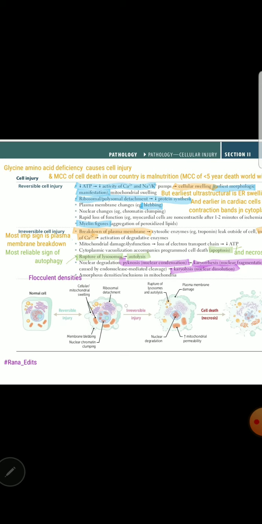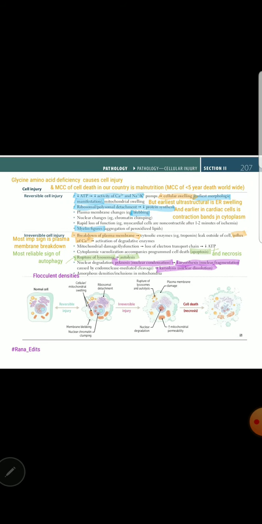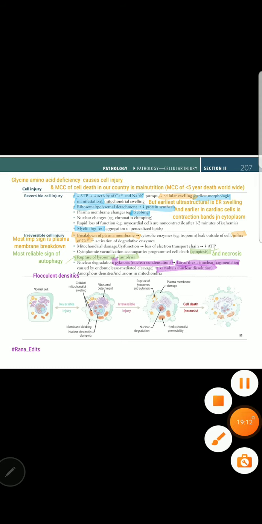And you can learn about them in this layout of cells. Normal cells, then reversible is swelling or blebbing. Then irreversible is rupture of lysosome and autolysis, and ultimately cell death. Hope these two pages will clear doubts about these topics. Thank you.